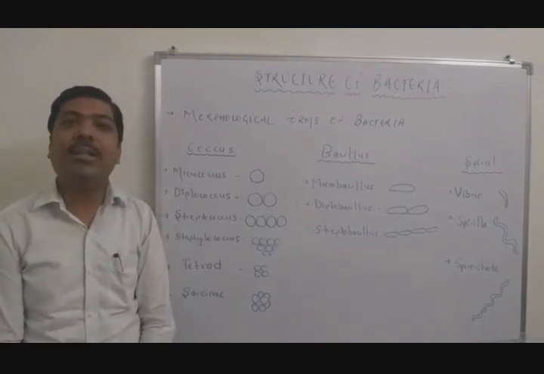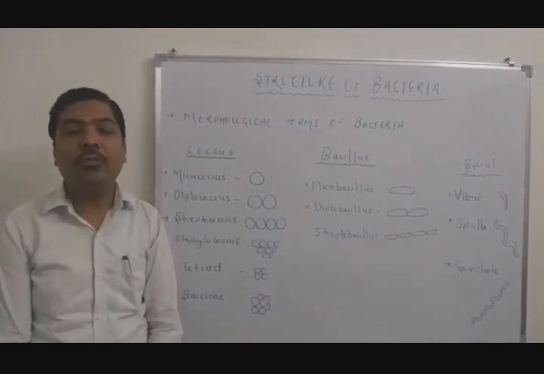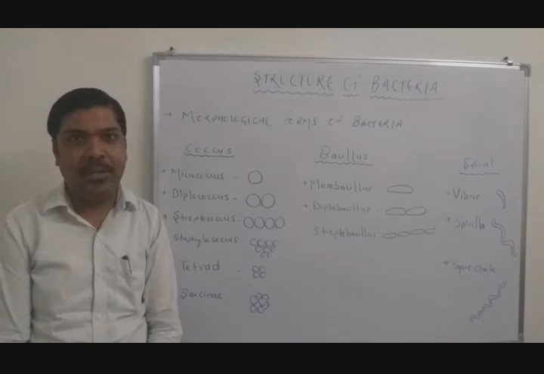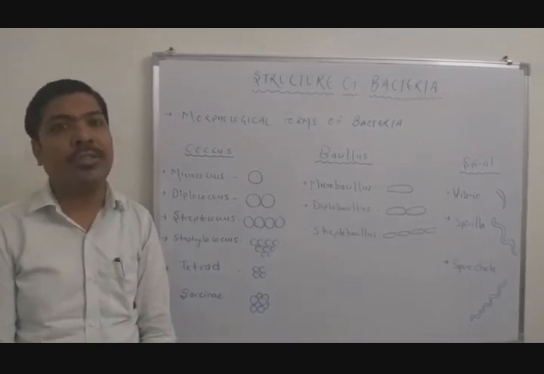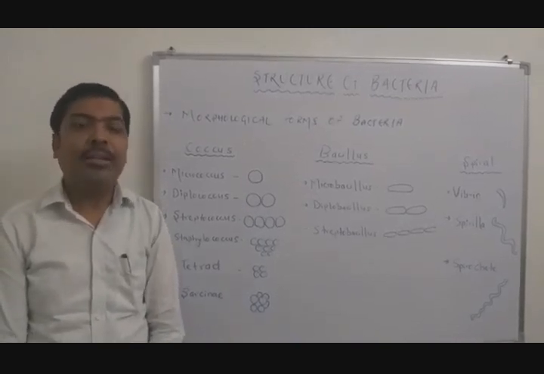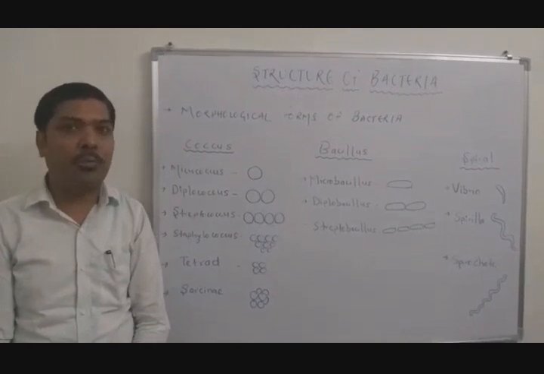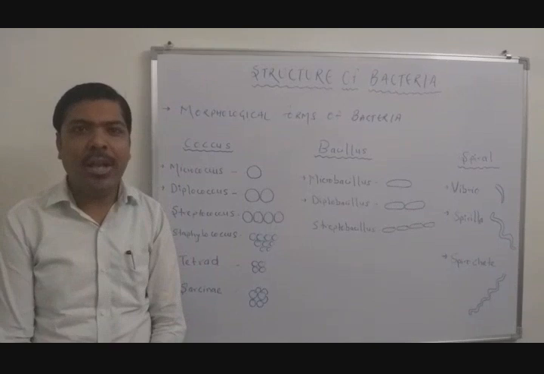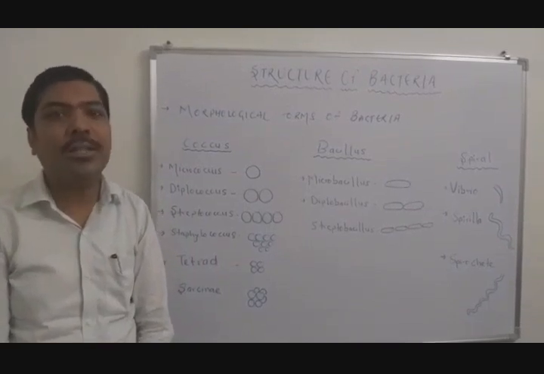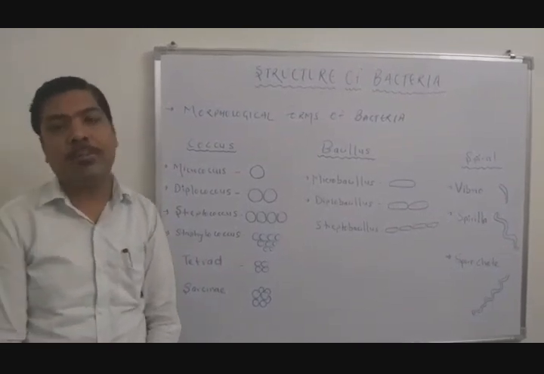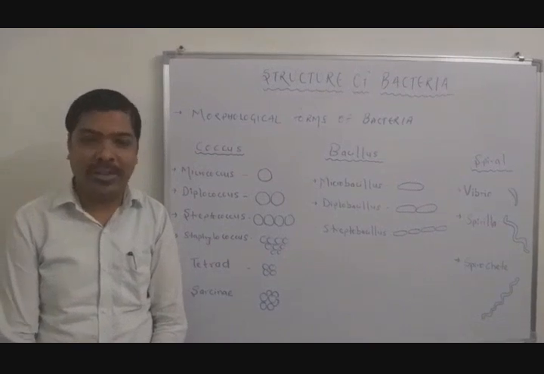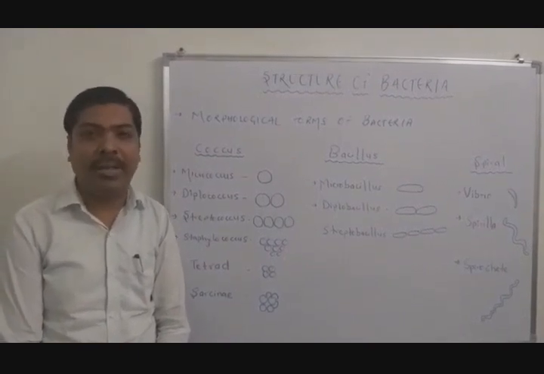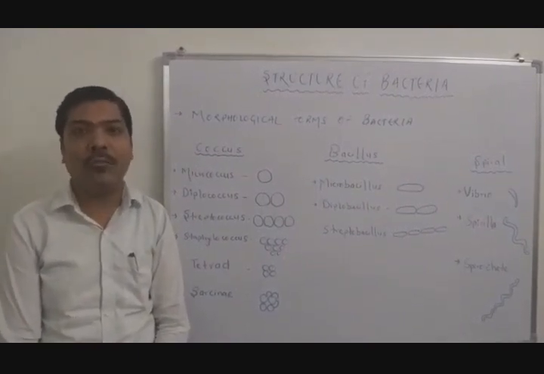Number one is micrococcus, in which only a single coccus exists. Micrococci are generally gram-positive bacteria. The second is diplococcus, in which two cocci pair together, and the most common example is Diplococcus pneumoniae. The third is streptococcus, in which various cocci are arranged in the form of a chain.